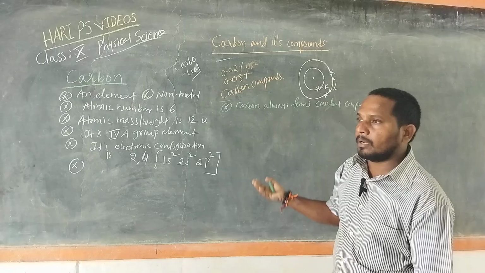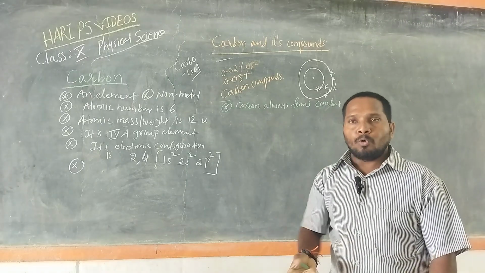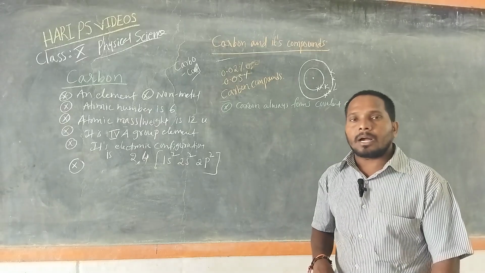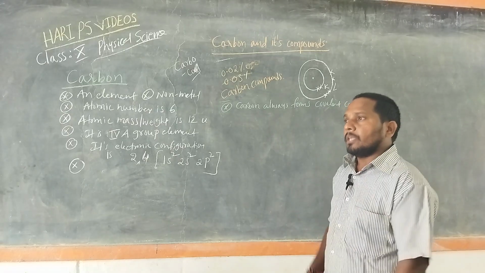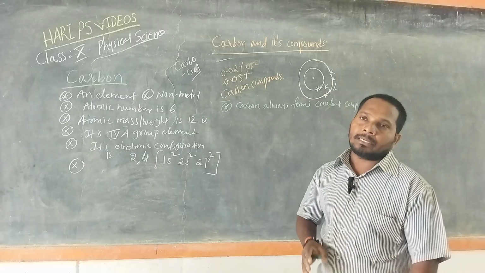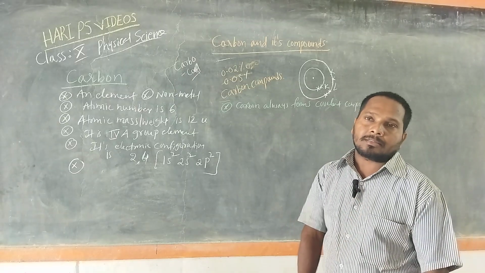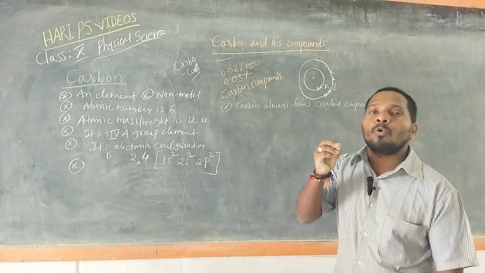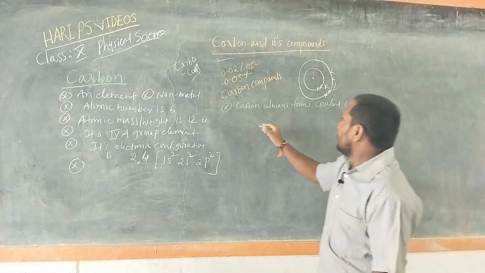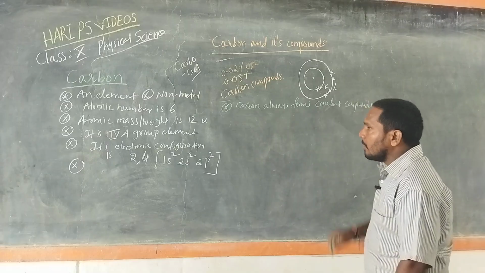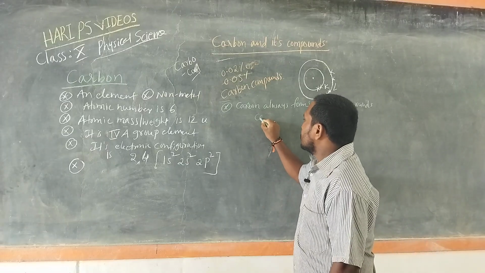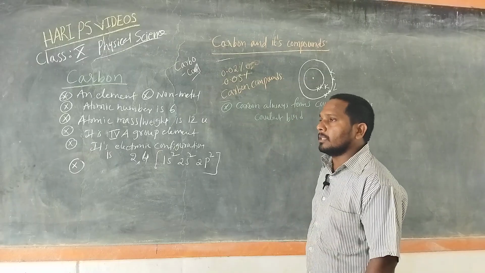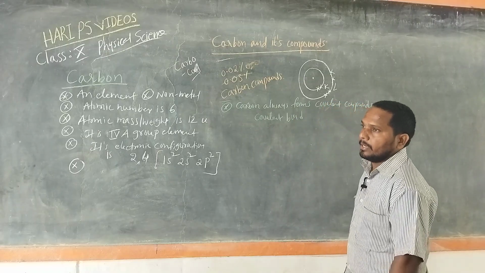When a compound is formed by the sharing of electrons, such compounds are called covalent compounds. If the bond is formed between 2 atoms by sharing of electrons, we call it a covalent bond. So carbon always forms covalent compounds, with the other atoms or elements.